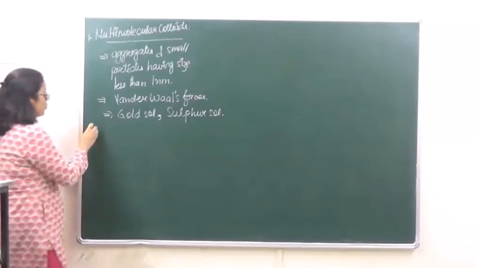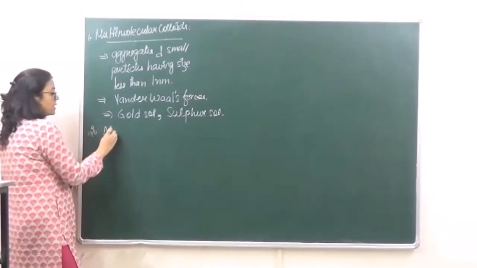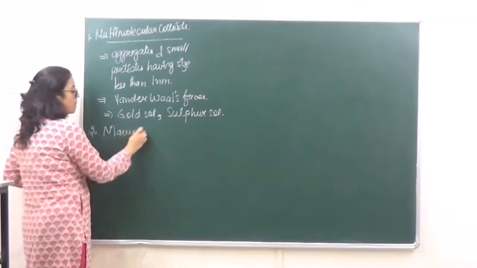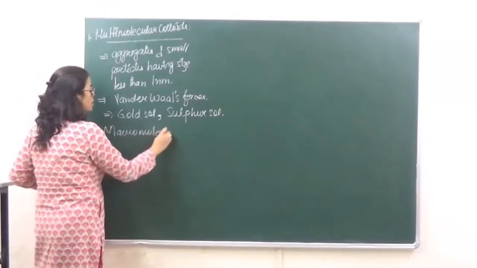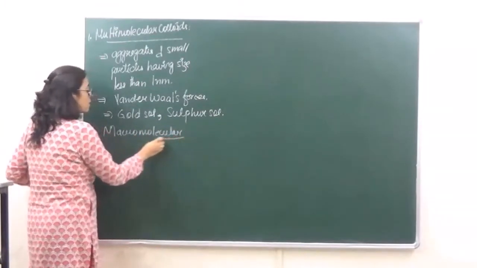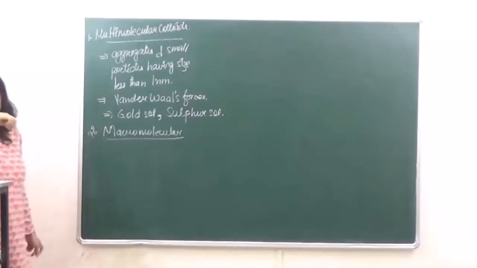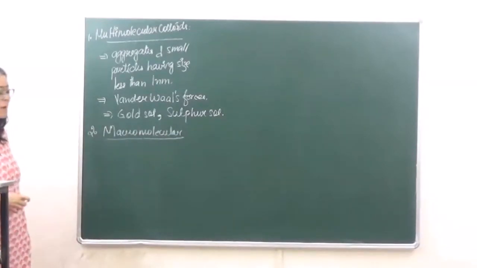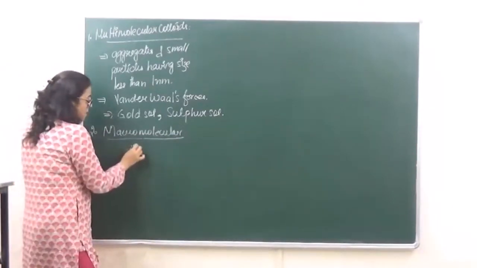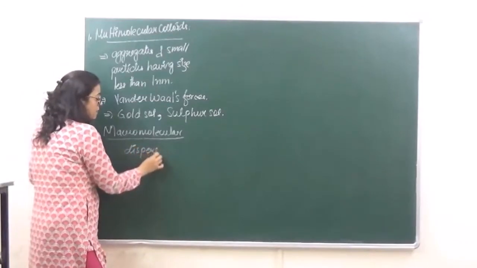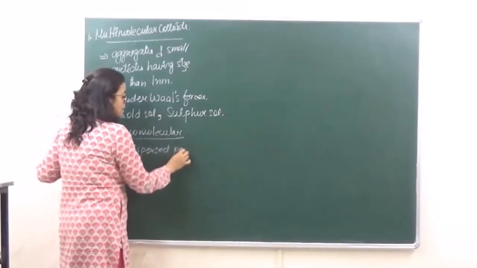The second type of colloids which we are going to discuss are macromolecular colloids. Macromolecular colloids are dispersed particles which already have a very big size.